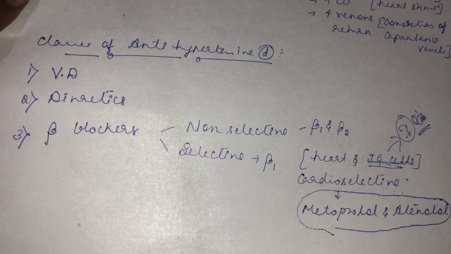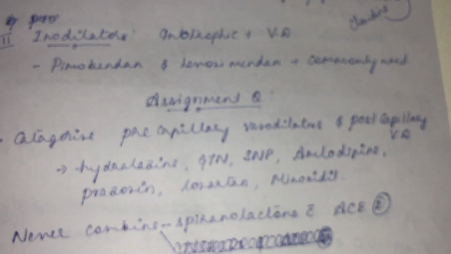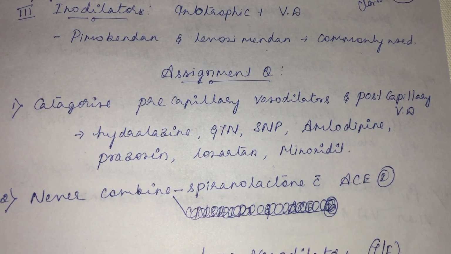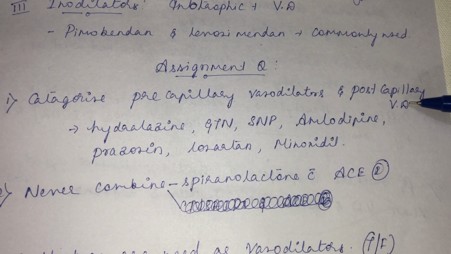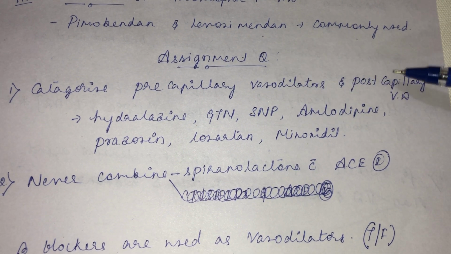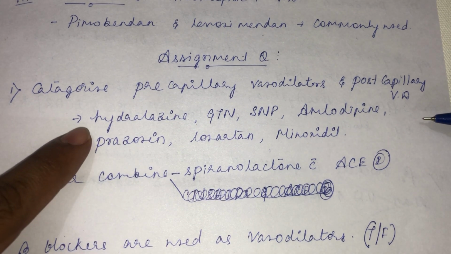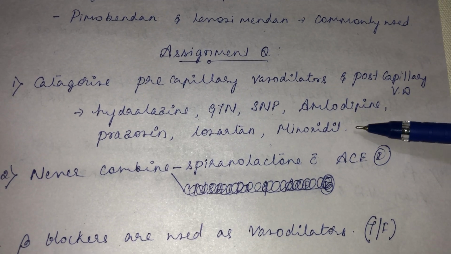So I think you studied in detail about vasodilators and antihypertensive drugs. So in your home, if someone asks what is the action of this drug, I am taking it to reduce the blood pressure, you should be in a position to explain what its action will be. So assignment questions. First one, categorize pre-capillary vasodilators and post-capillary vasodilators. What do you mean by pre-capillary vasodilators? It's an arterial vasodilator. What do you mean by post-capillary vasodilators? After the capillary, venous vasodilators. So categorize hydralazine, GTN, SNP, amlodipine, prazosin, losartan, minoxidil. What type of vasodilator are they?